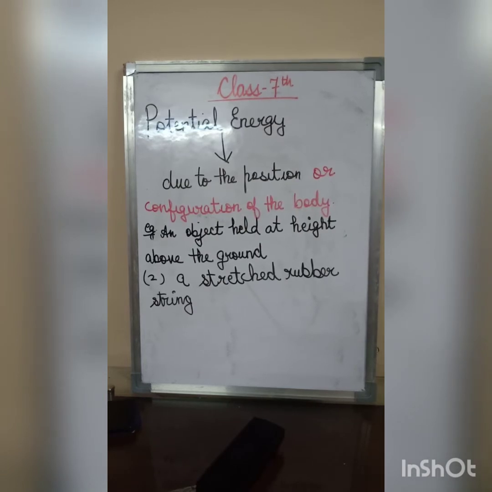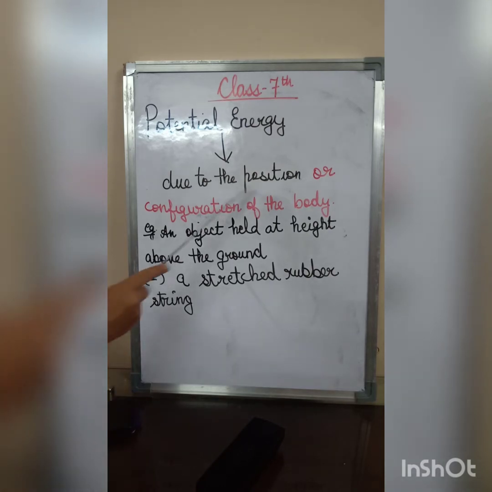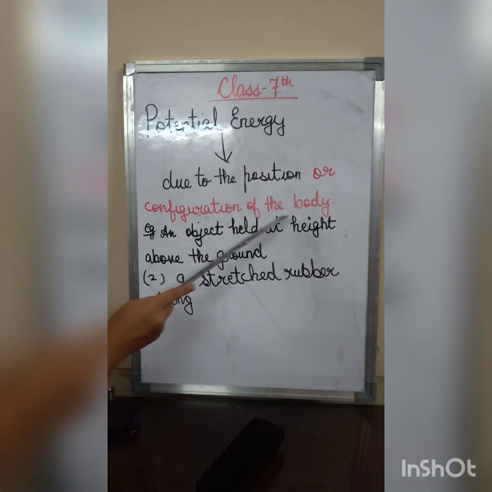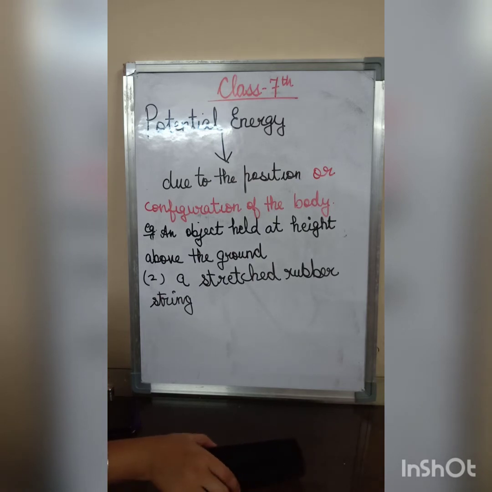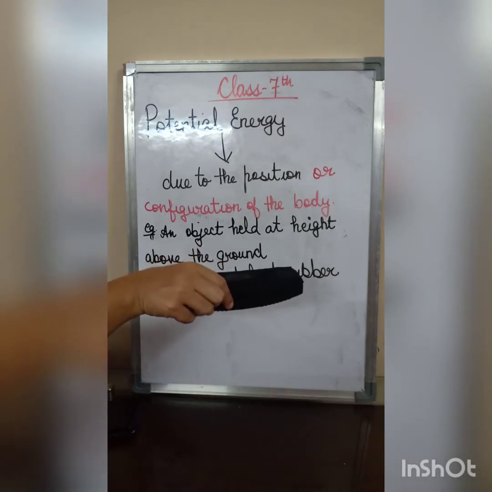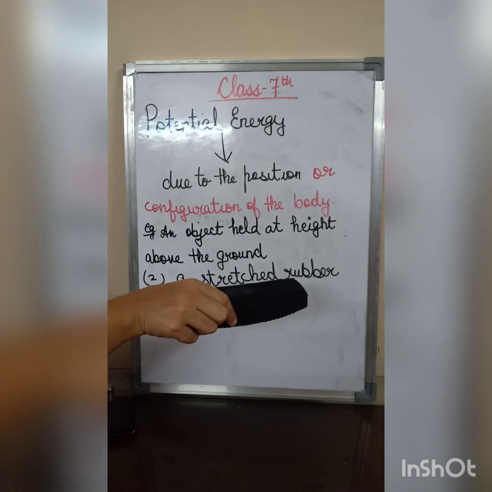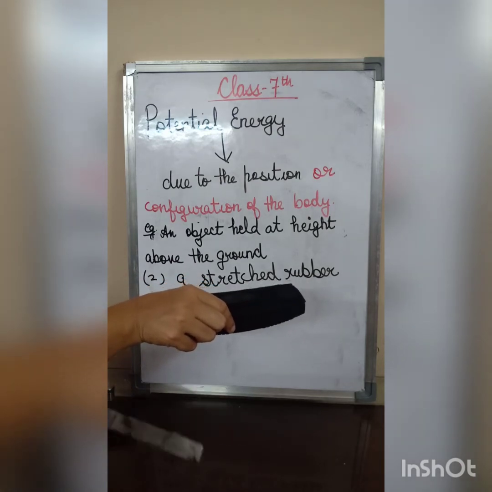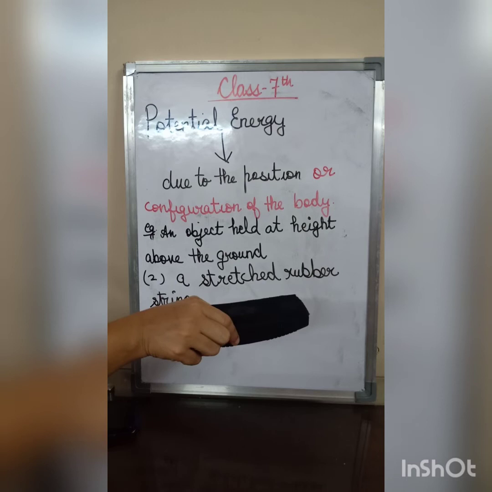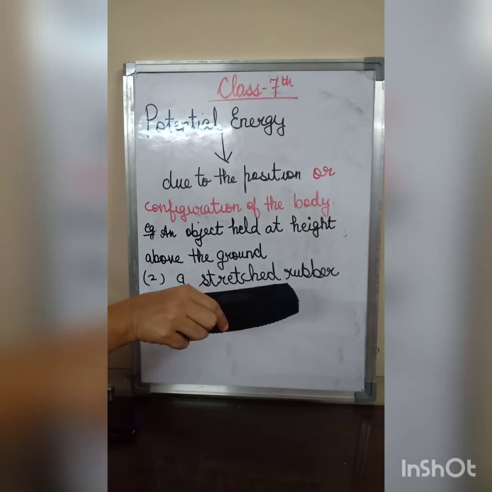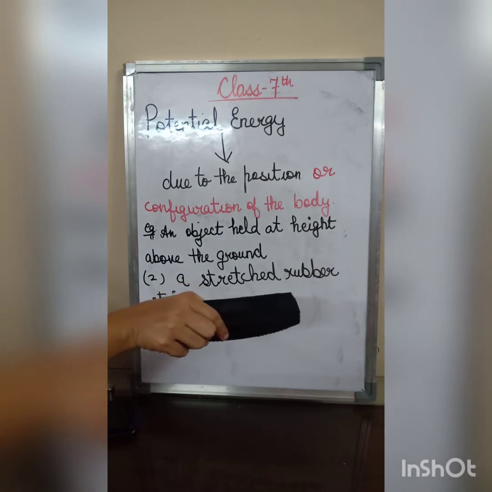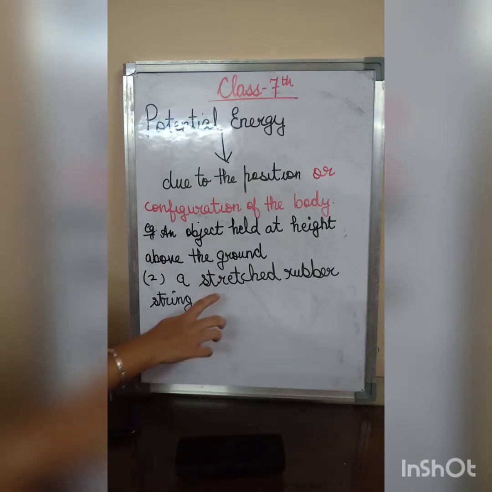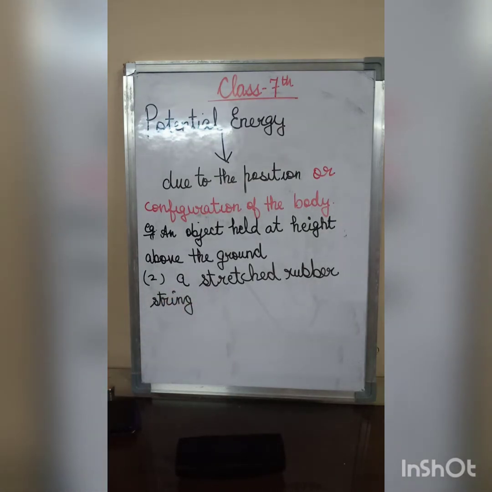Potential energy is energy which is possessed by a body due to position or configuration of the body. For example, an object held at a height above the ground. For example, I am raising this duster. Now see, this object is held at a height above the ground. It is possessing which energy? It is possessing potential energy. Then comes over here a stretched rubber string.